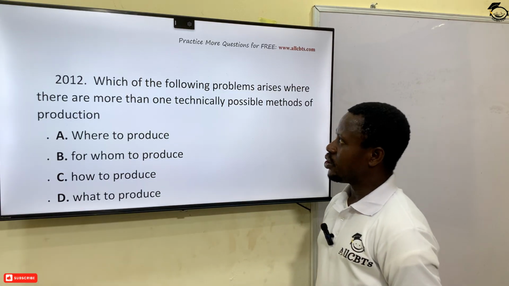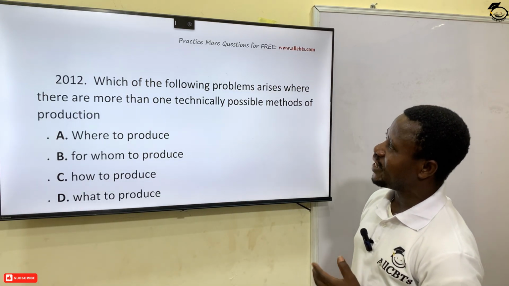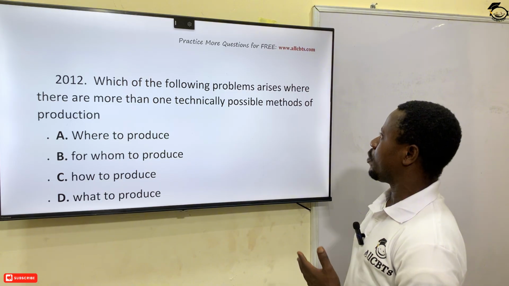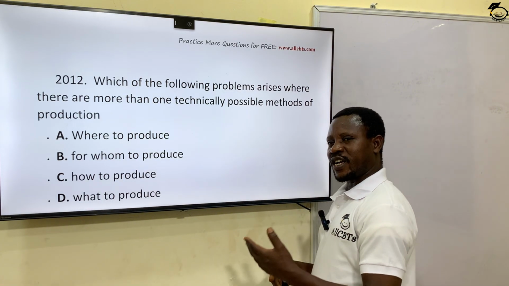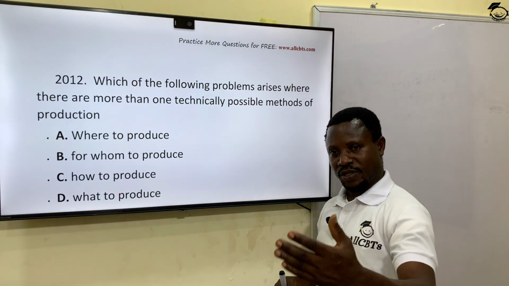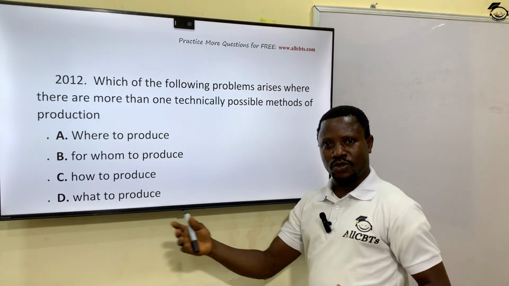The next one. Which of the following problems arises where there is more than one technically possible method of production? When you talk about method of production, you can use capital intensive, which is use of machines, or you can use labor intensive, which is use of hands.